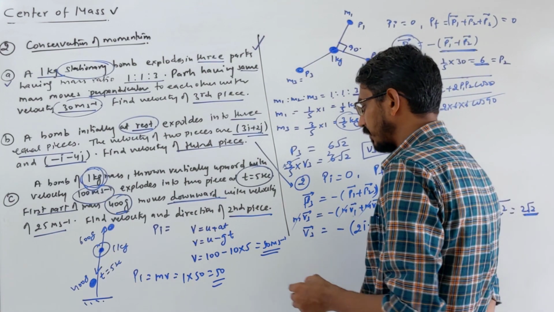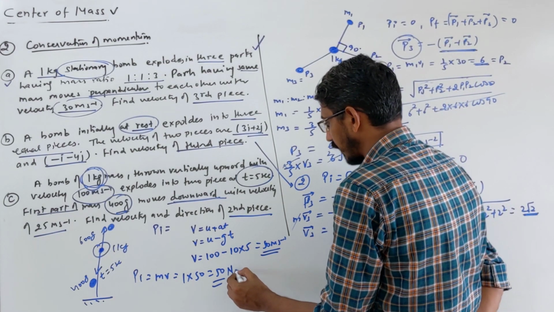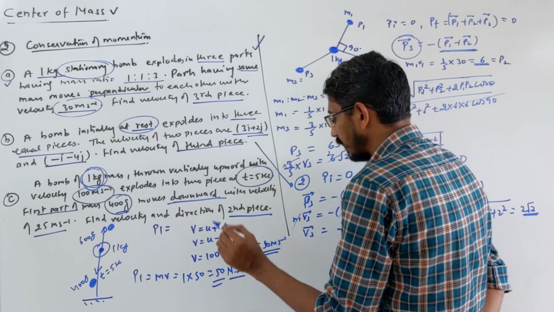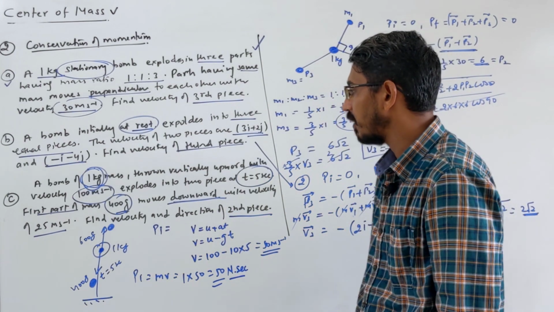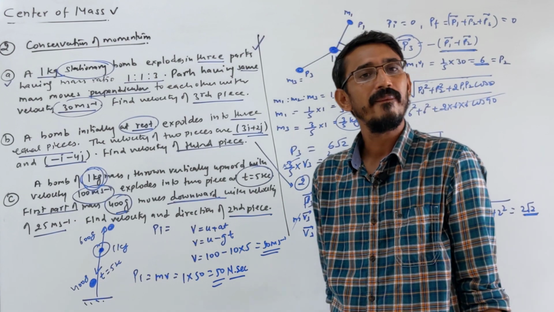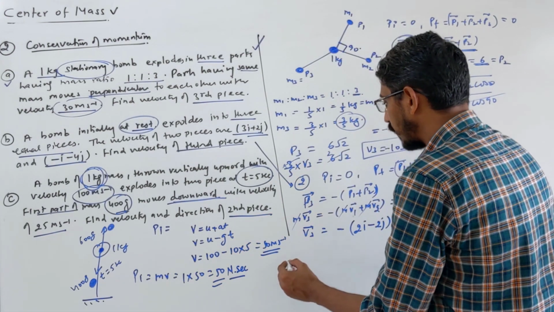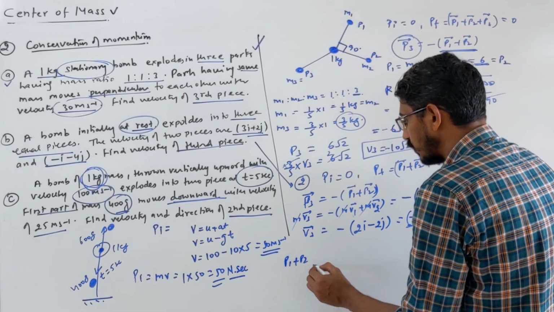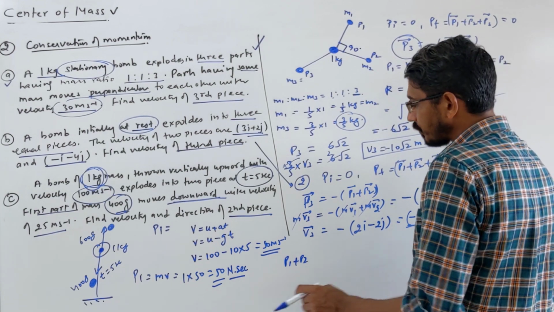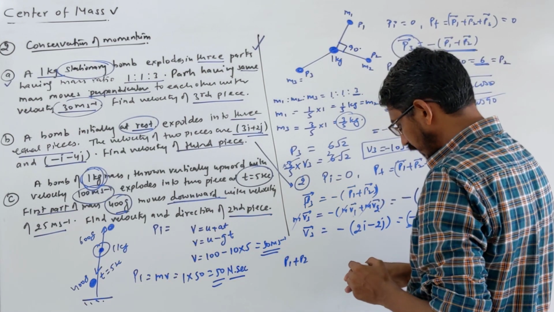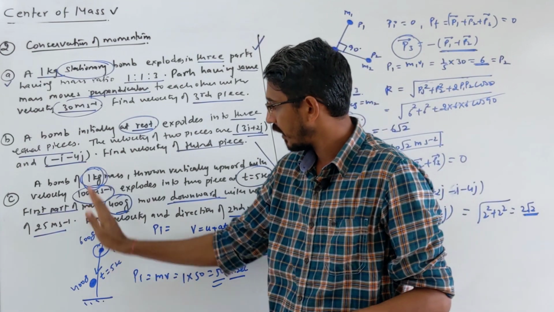You can write the unit if you want, Newton second, doesn't matter. 50 is the initial momentum. So the final momentum of these two pieces should also be 50. Final momentum we are calling P1 plus P2, correct? And listen carefully, these two are moving in opposite directions.